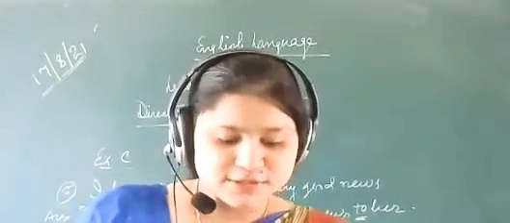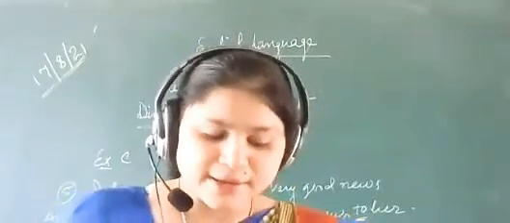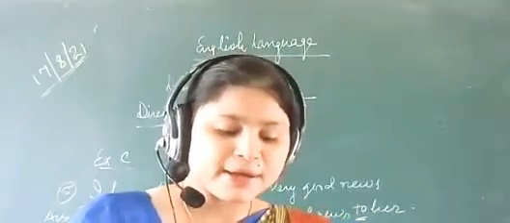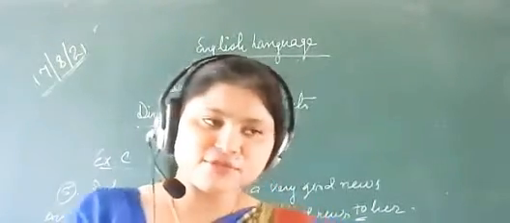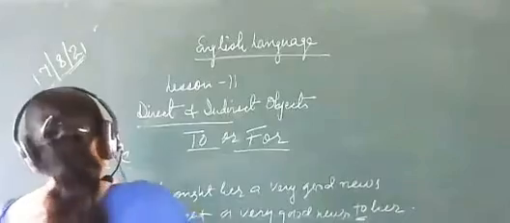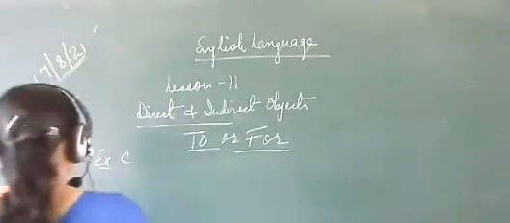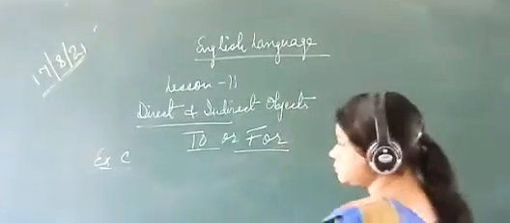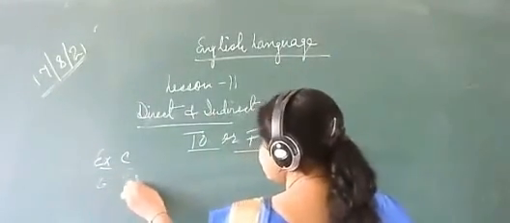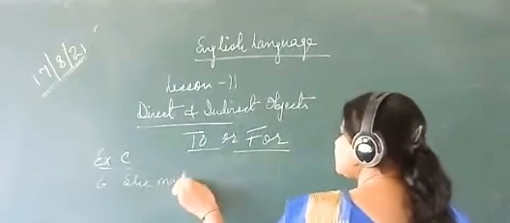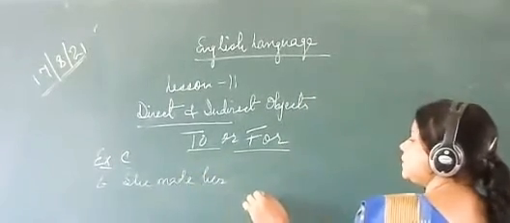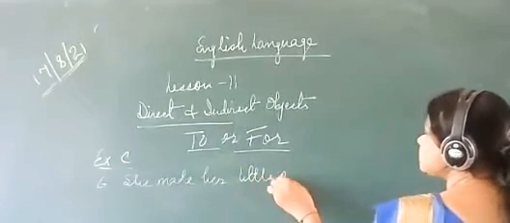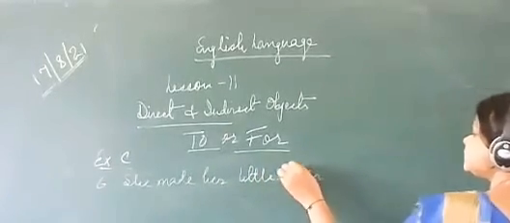Now 6. She made her little sister a pizza. She made her little sister a pizza. So in this sentence you have to use to or for. See, she made her little sister.